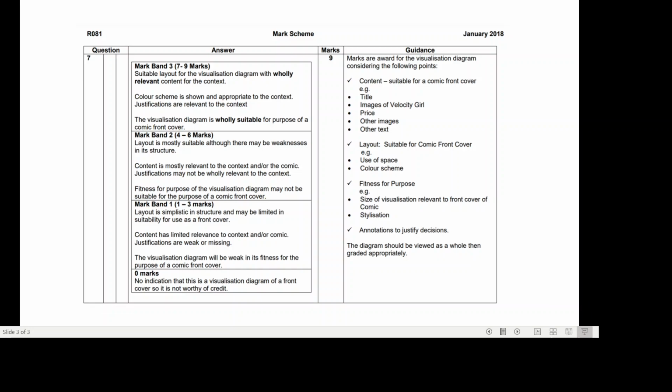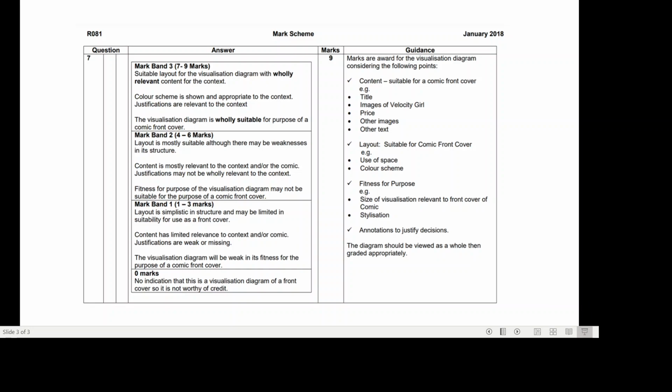So content, is it suitable for a comic front cover? Does it have a title? Images of Velocity Girl? The price? Other images? Other text? For layout, is it suitable for a front cover? So the use of space, how they've spaced out the content. The colour scheme, have they annotated the colour scheme correctly? Is it suitable?